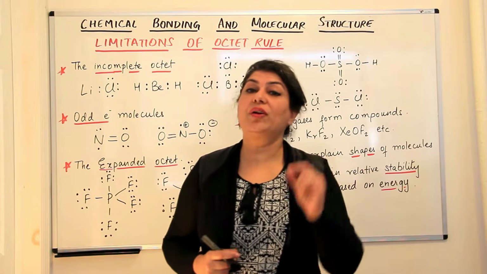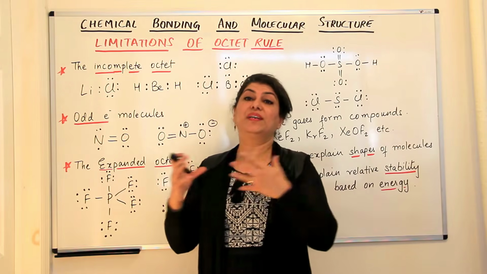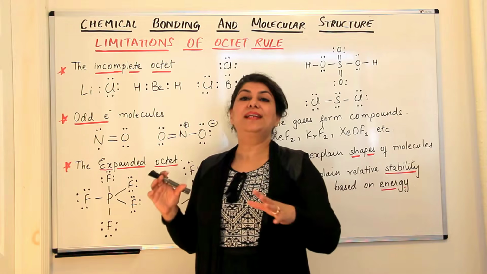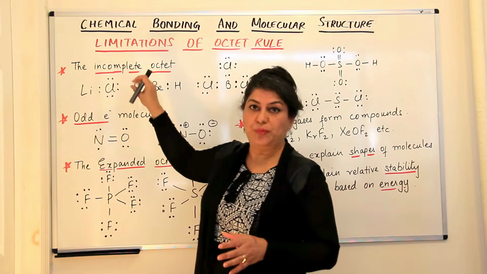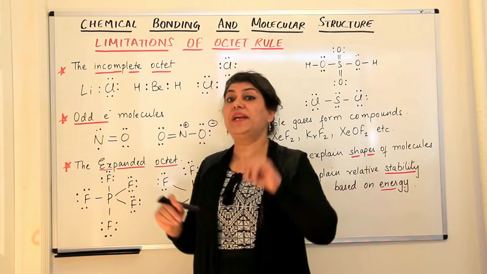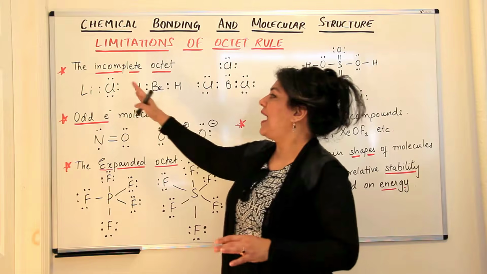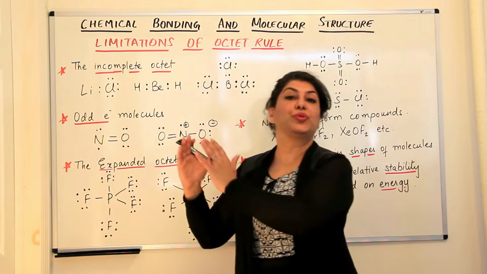When we did the periodic classification of elements and we were doing the valencies of the different groups, we said that for representative elements, the valency is either the number of the group, that is the number of valence electrons, or it is 8 minus that number. So for elements having 1, 2, 3 or 4 electrons, the valencies are 1, 2, 3 and 4.